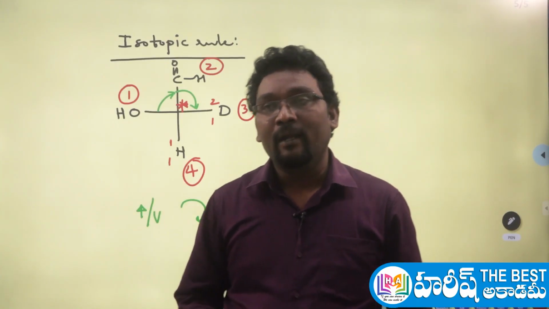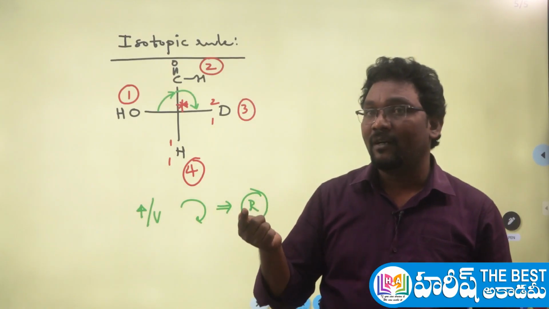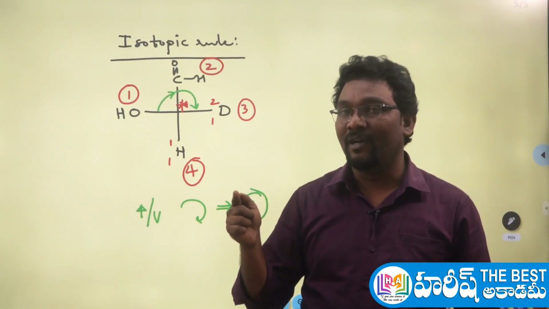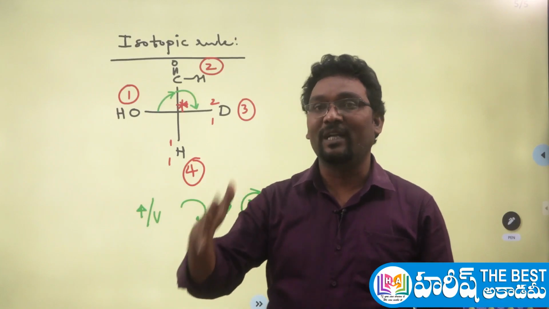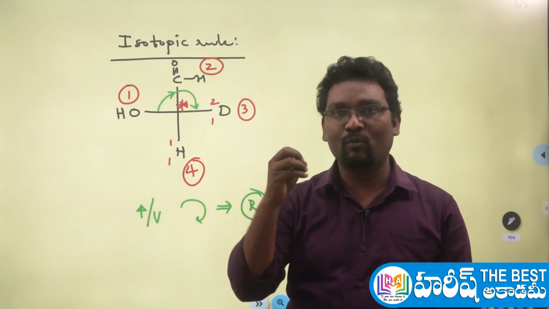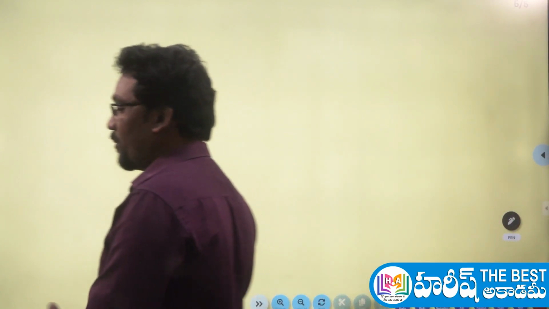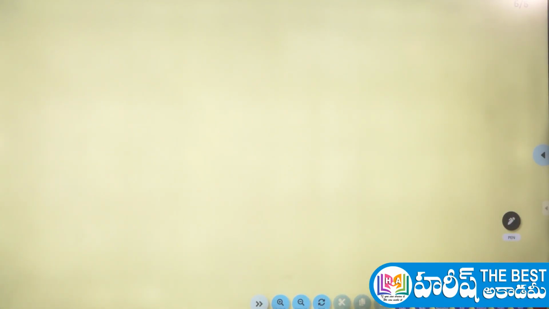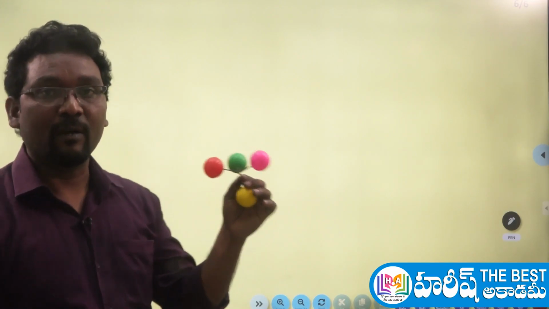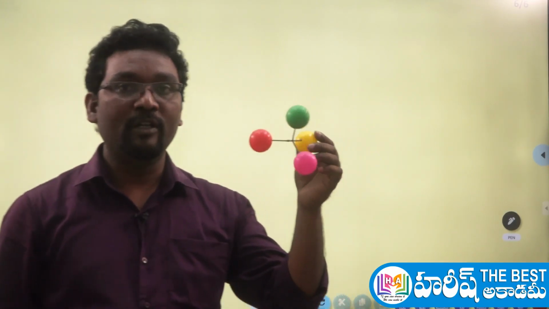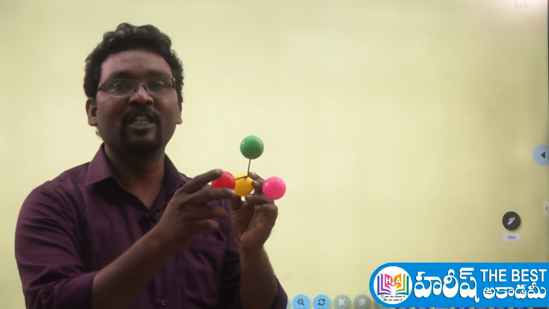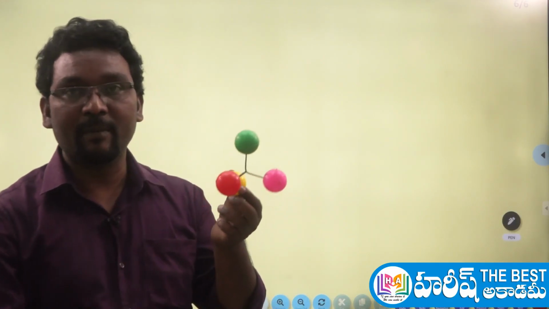Next, let me tell you how to decide the absolute configuration if the molecule is represented in the wedge flying formula. If you know this, it is quite simple. So what is the wedge flying formula? You guys can see that here. So this is a molecule now, in a 3-dimensional representation. Wedge flying is nothing but a 3-dimensional representation.